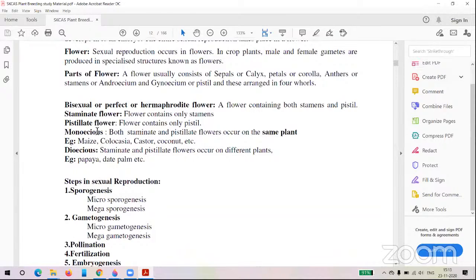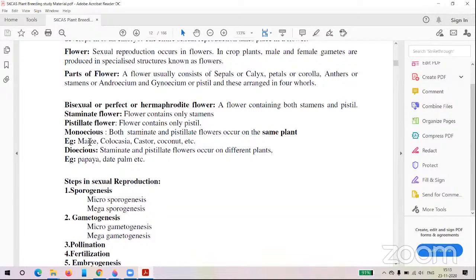But in the case of monoecious crops, in the same plant you can see both male and female flowers. The best example is maize. In coconut also you can see it, but generally we see it in maize. Maize has two types of inflorescence, one is the tassel and another is the silk.